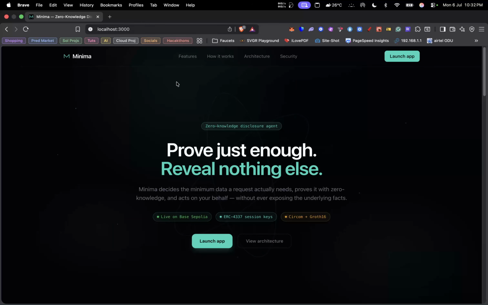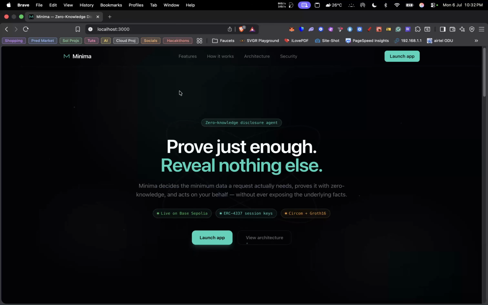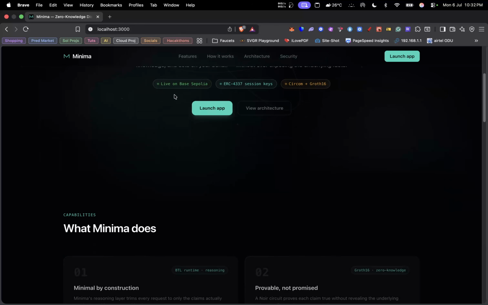What I built is Agent Minima, which is basically a zero knowledge disclosure agent. I'll start by explaining what I've built. This is the landing page.